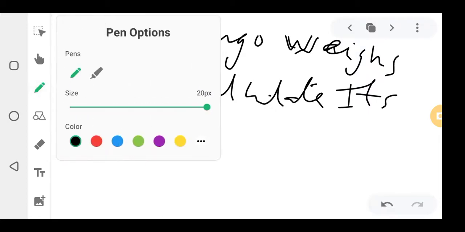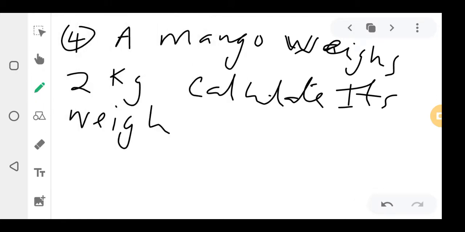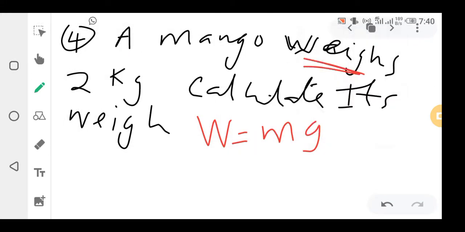Okay? So you should know, whenever dealing with weight, you are dealing with gravity. I told you. So it means weight is equal to mass times gravity. So what is the mass? 2 kgs. You put 2 times gravity. It's 9.81. If they haven't given you, you use 9.81. Sometimes they tell you gravity is 9. They can say 10. Okay.